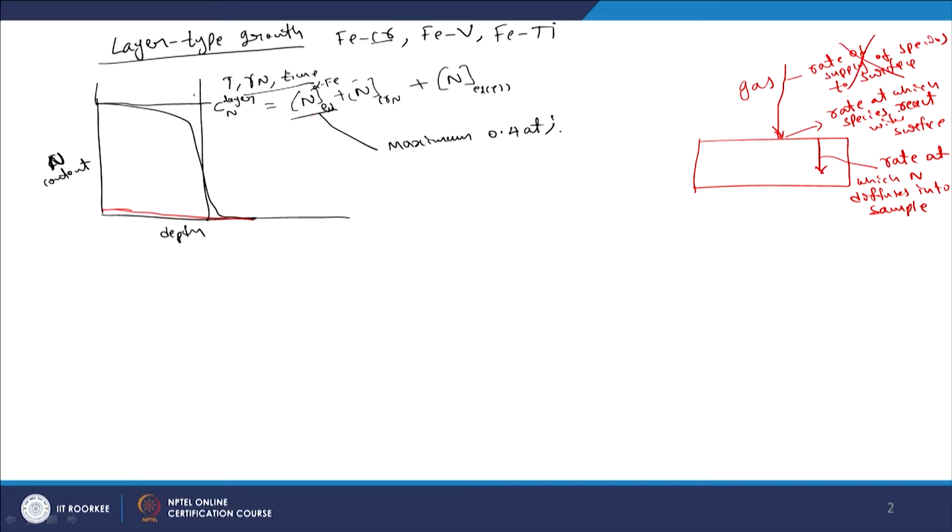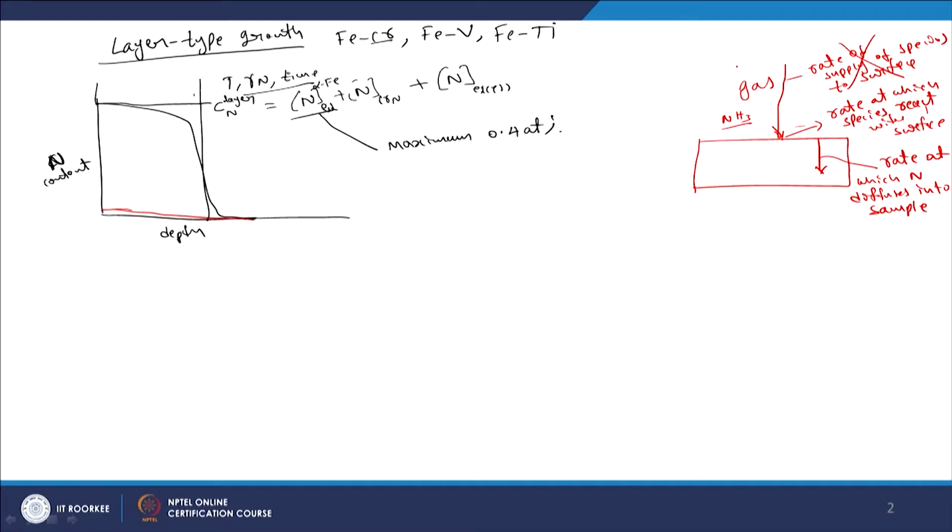Now, the rate at which species react with the surface cannot be neglected, in particular with nitriding, because the rate at which ammonia dissociates at the surface of iron is a finite rate. That is what actually allows the practicability of nitriding, because if this rate is very fast, then we will not be able to maintain the defined level of the ammonia hydrogen gas mixture in the furnace, right.